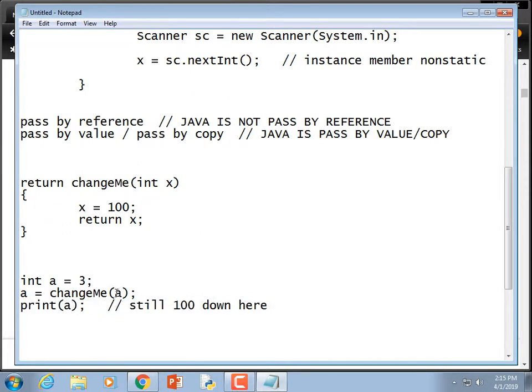So think of it as a mailbox. But you're not putting your original letter in it. You're making a photocopy of the letter and then sending it into the method. He can do anything he wants to with the photocopy of the letter. He can shred it or whatever. You have the original document. So the only way to pass that into a new variable is to do what you just did: a equals changeMe, whatever. If you return it back, you can store that variable anywhere, even if you're just putting it back in the original value. Got it? Okay. Alrighty.